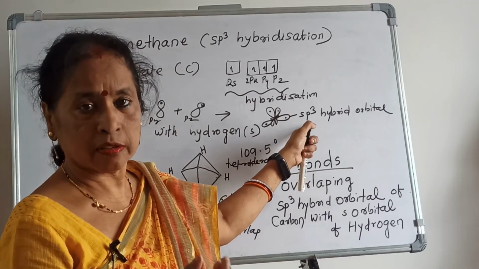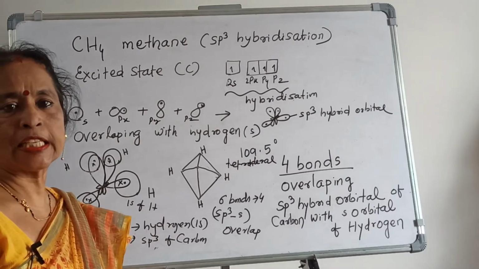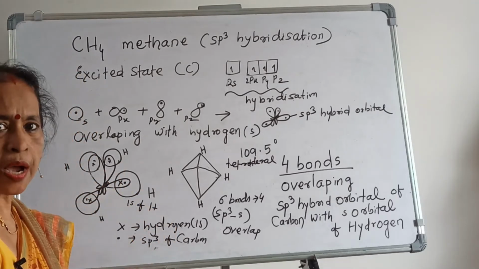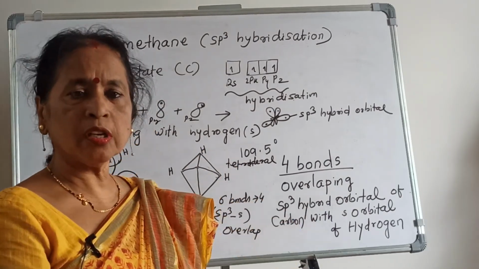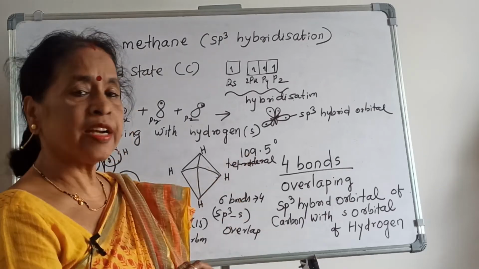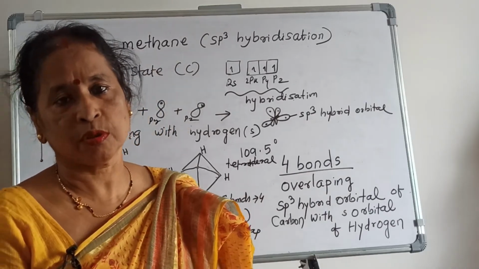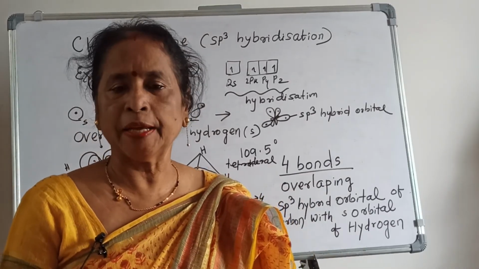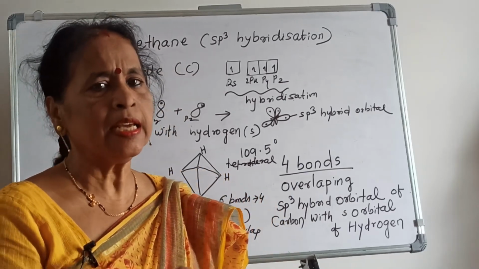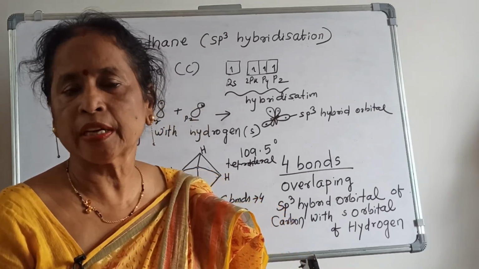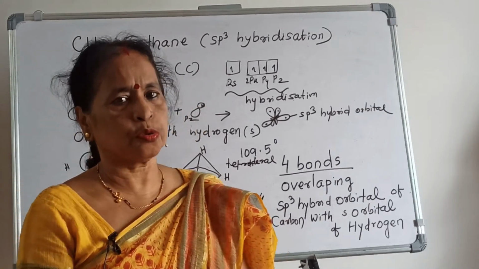After hybridization each orbital is called an sp3 hybrid orbital, and after that overlapping takes place with hydrogen. How many? 4 hydrogens. This hydrogen and sp3 carbon overlapping forms a tetrahedral structure, and the angle is 109 degrees 5 minutes, and these 4 bonds are sigma bonds. They are single bonds, and methane is a saturated hydrocarbon, that is, an alkane. You know alkanes are very inactive, and they are also called paraffins.